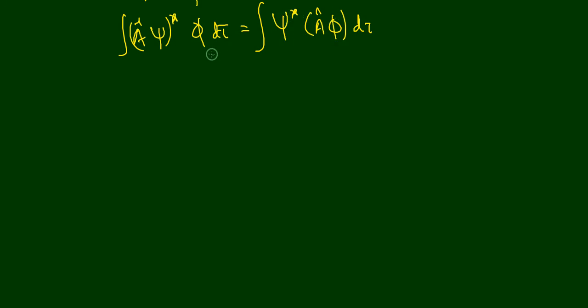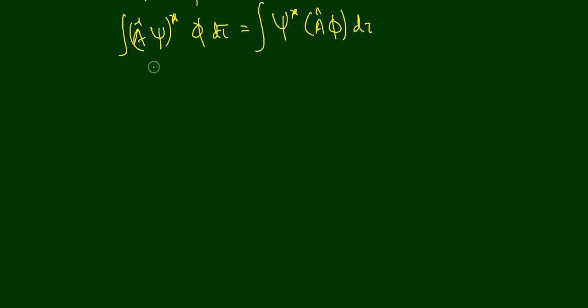In the left hand side the operator is acting on psi, and in the second part the operator is acting on phi. You give a star to psi because psi may be a complex number. If psi and phi are complex, then you have to take the star. If both are real functions, then you don't need to worry about the star.